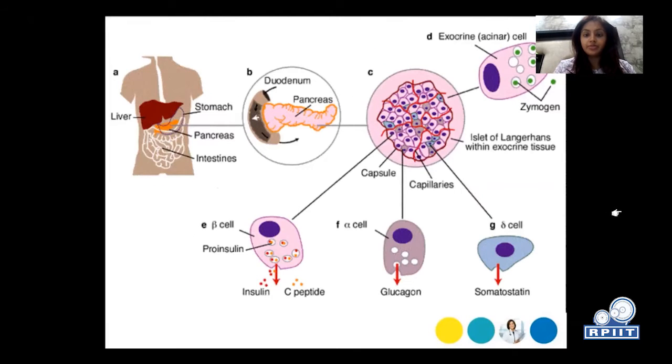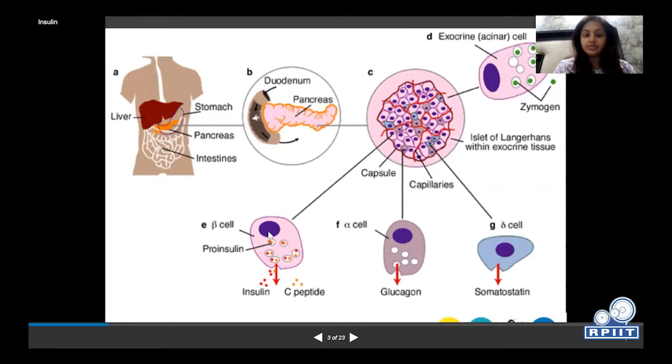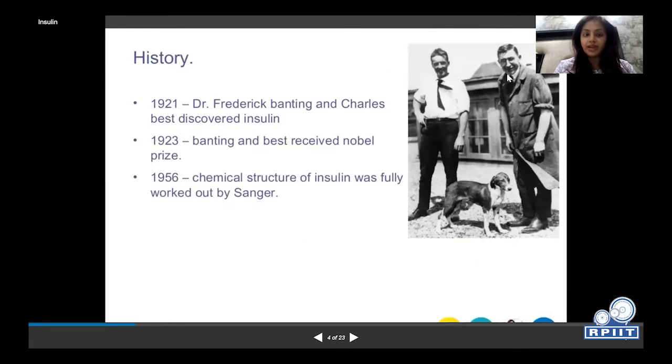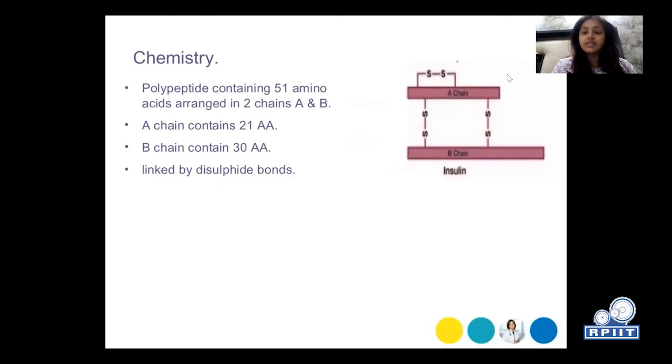So these are the four types shown in the islets of Langerhans: beta cells, alpha cells, delta cells, and PP cells. Alpha cells secrete glucagon, beta cells secrete insulin, delta cells secrete somatostatin, and the PP cells secrete pancreatic polypeptide. So what is insulin exactly?